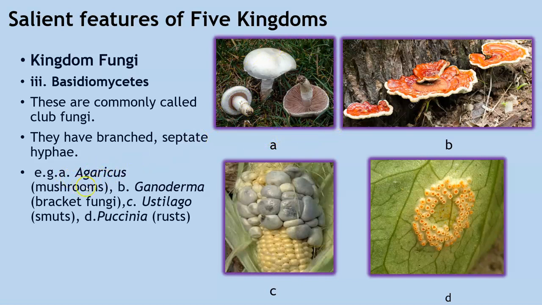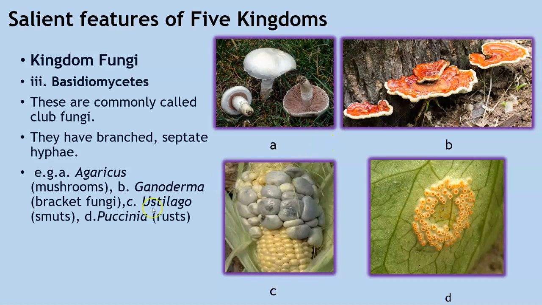The first one, A, is Agaricus, which is called mushrooms. These mushrooms are edible, but not all mushrooms are edible. Some are poisonous and some are also parasites. The next one is Ganoderma, which is also called bracket fungi. This B is your Ganoderma.